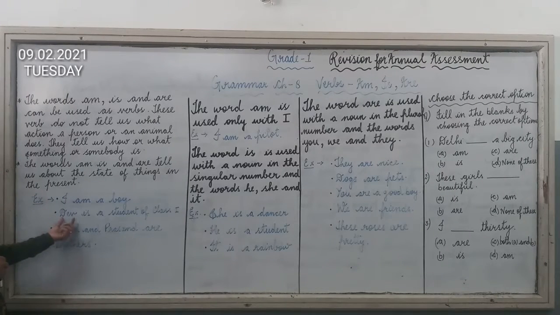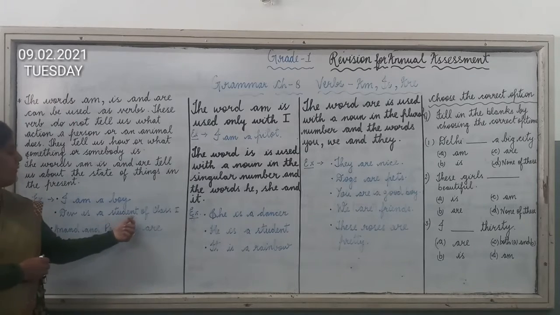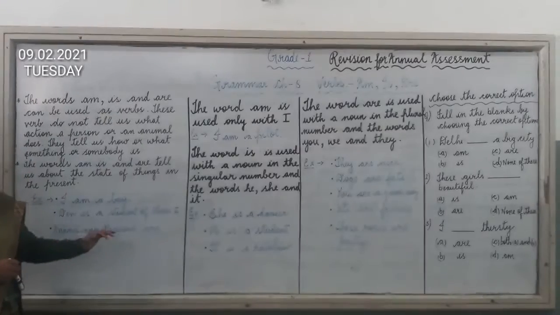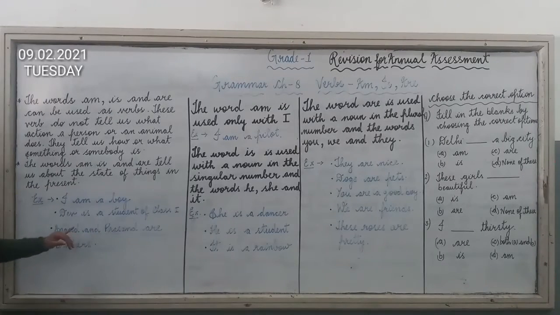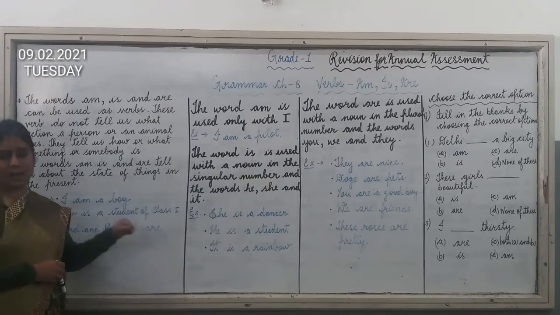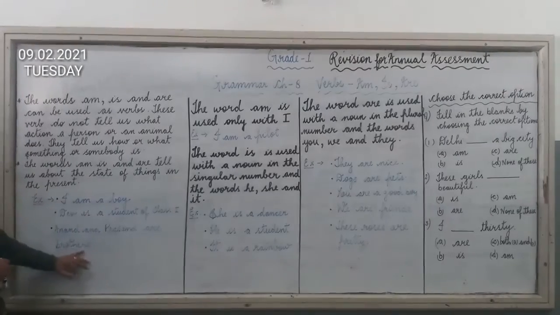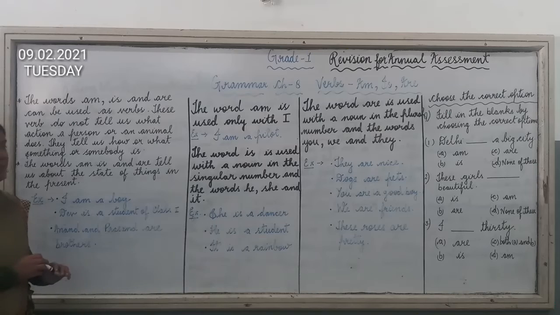Second is: Dev is a student of class 1. Children, observe that we have used is with a singular noun. We always use is with the singular, which I will explain. Again in this sentence there is no action word, so here the verb is is. Third: Anand and Prasad are brothers. Here the verb is are. And again in this sentence there is no action word.